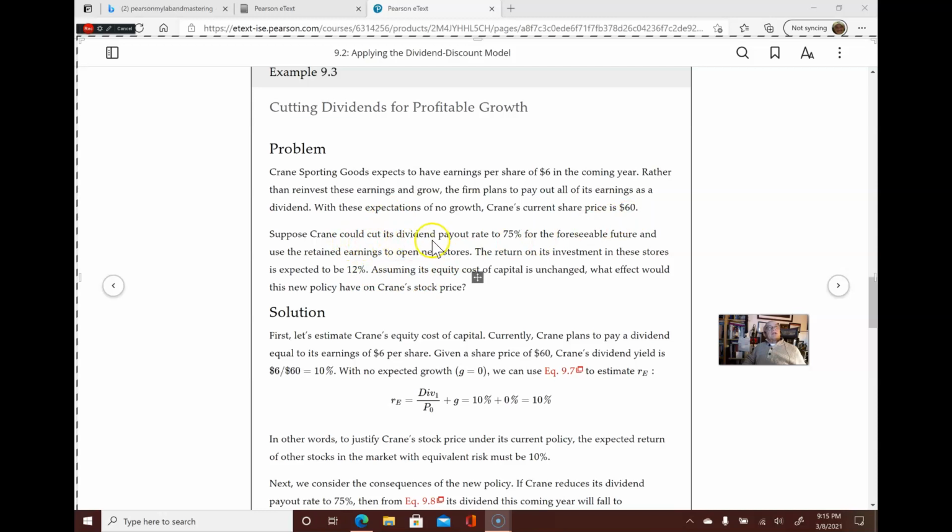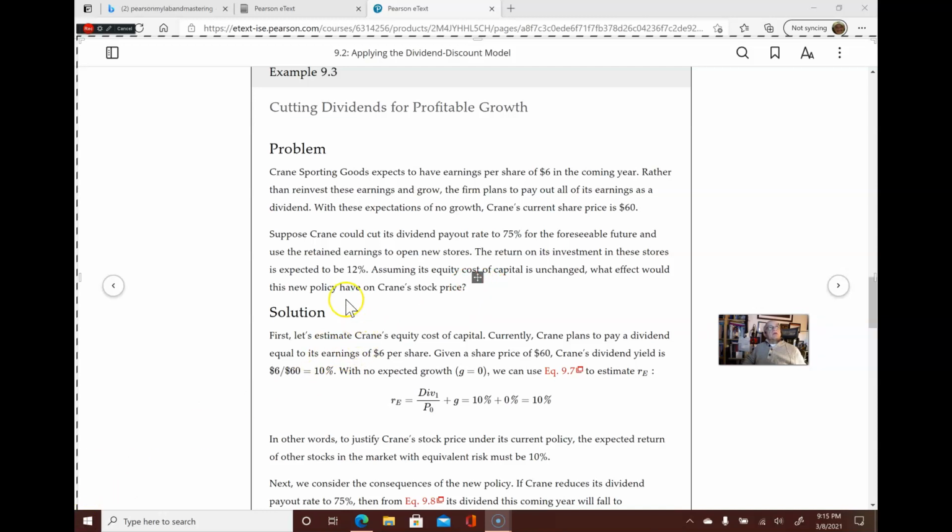Suppose Crane could cut its dividend payout rate to 75% for the foreseeable future and use the retained earnings to open new stores. The return on this investment in these stores is expected to be 12%. Assuming its equity cost of capital is unchanged, what effect would this new policy have on Crane's stock price?